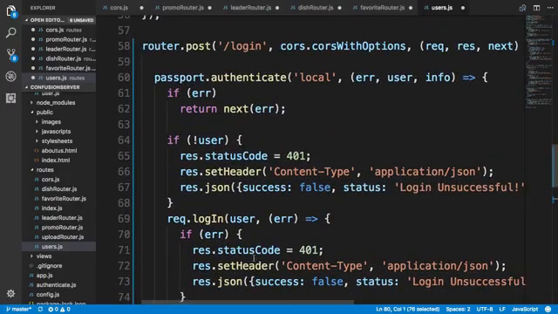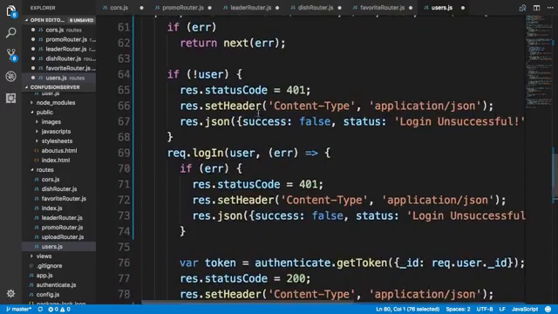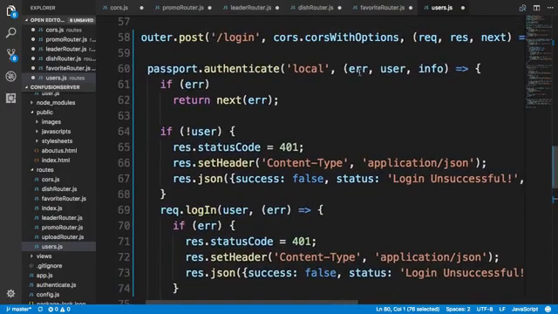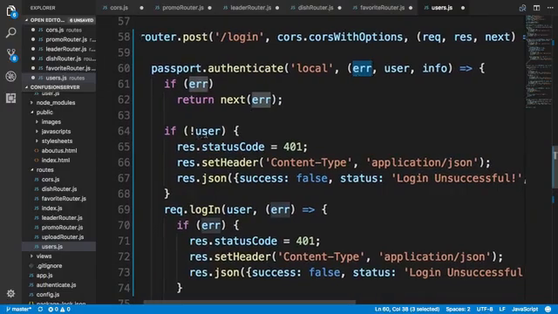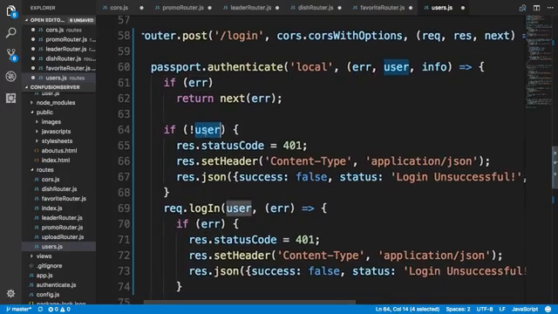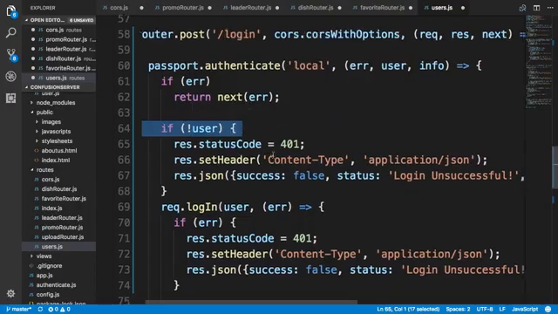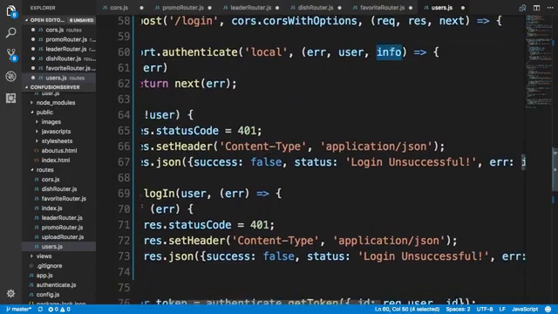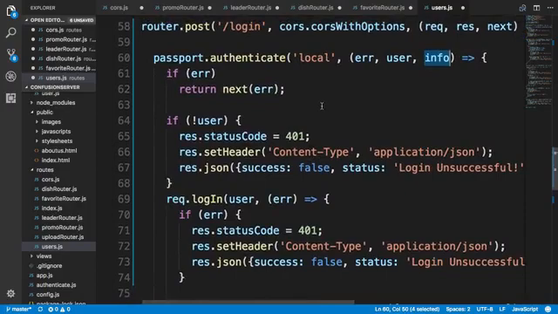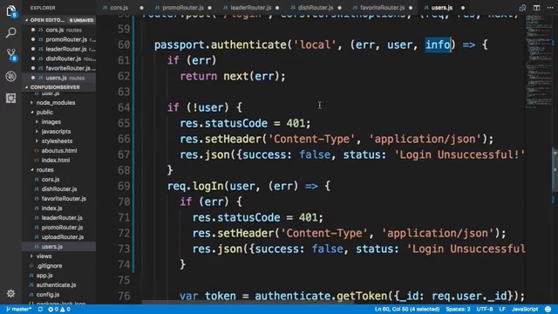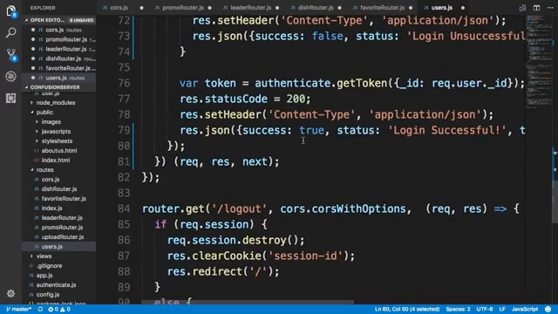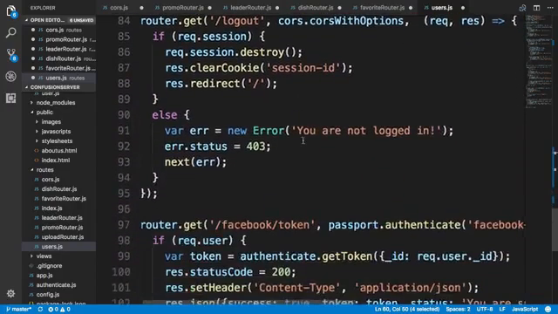Now, the reason why I do a more elaborate way of handling it is that I want to distinguish between the situation where a genuine error occurs during the authentication process as opposed to the situation where the user name is invalid or the password is invalid. So those two cases will be handled by this situation where the info will carry the information back to us. So that's not an error per se, but that's a situation where the user is not a valid user or the user's password is not valid. So that's how we will handle the user's login process.